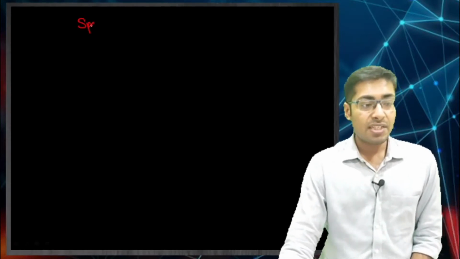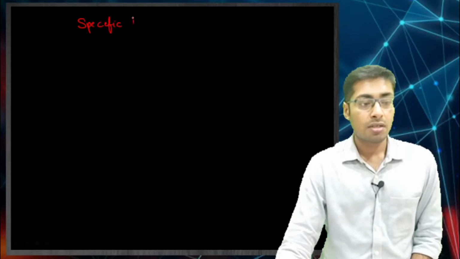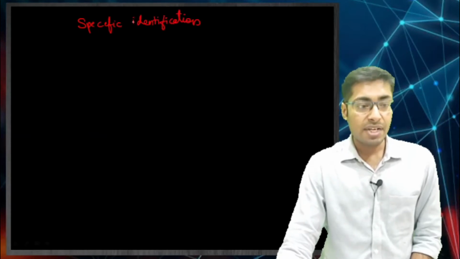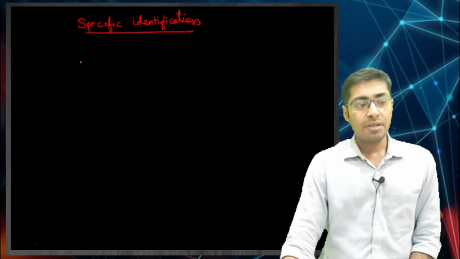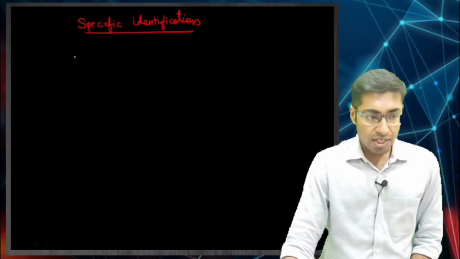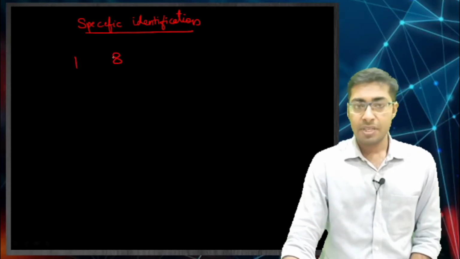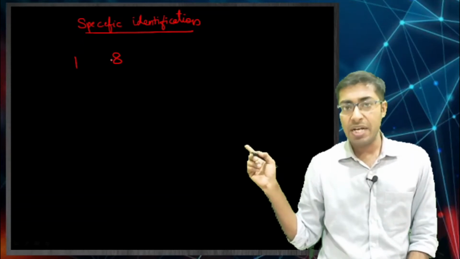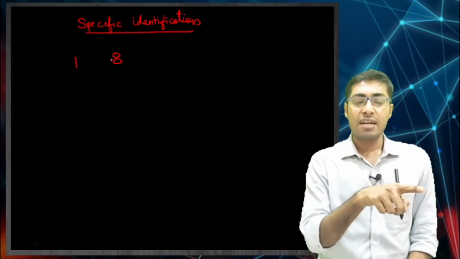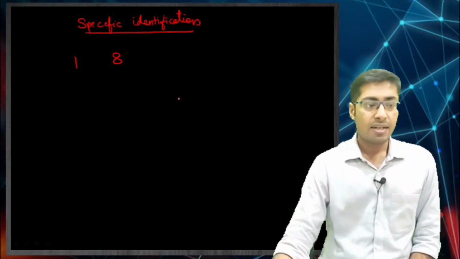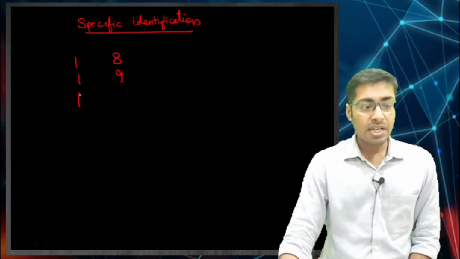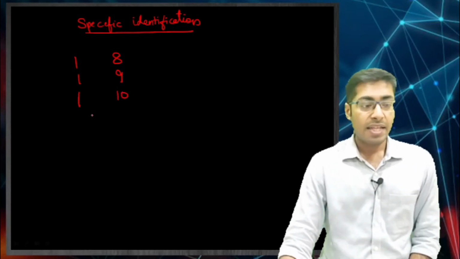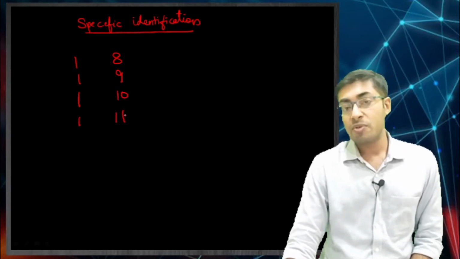Specific identification. In specific identification, what are we going to see? Say for example, you have produced 1 unit at 8. Just as an example, we took 17.86 last time. The same way, 1 unit we have produced at 8. The next unit that we produced, the cost of that was 9. Then the next unit that we produced, the cost of that was 10, and the next unit that we produced, the cost of that was 11.